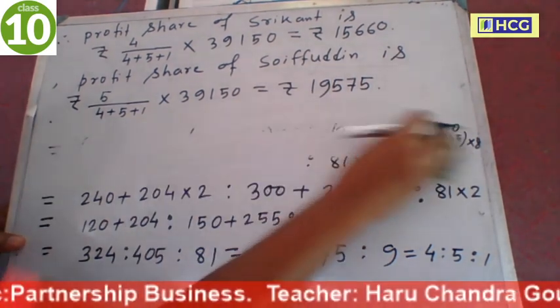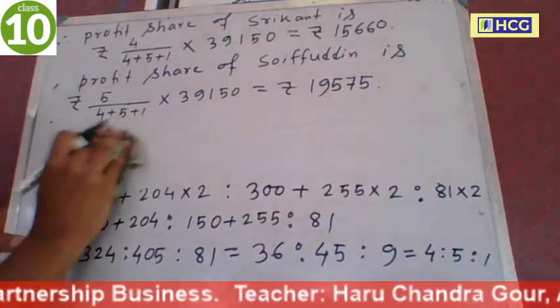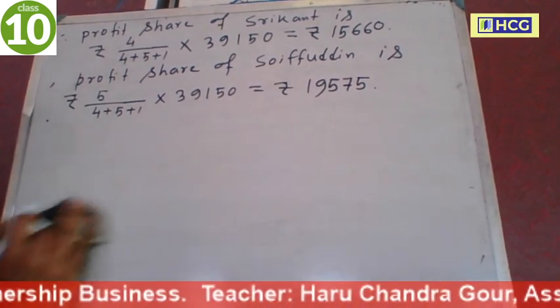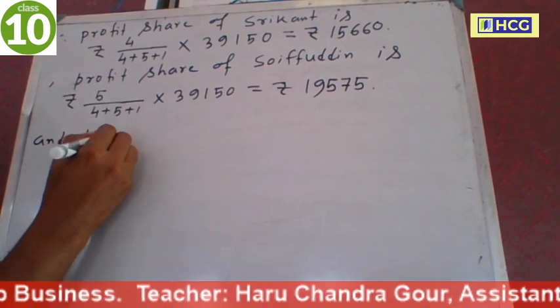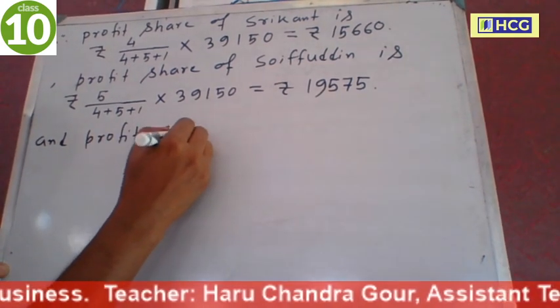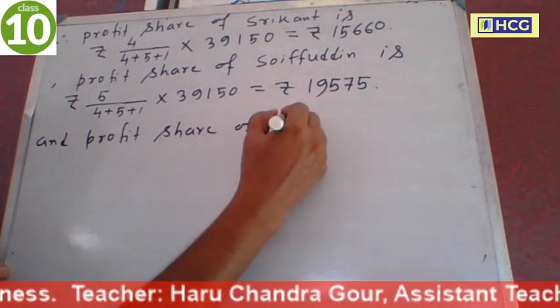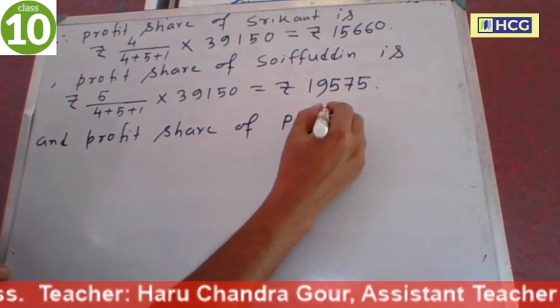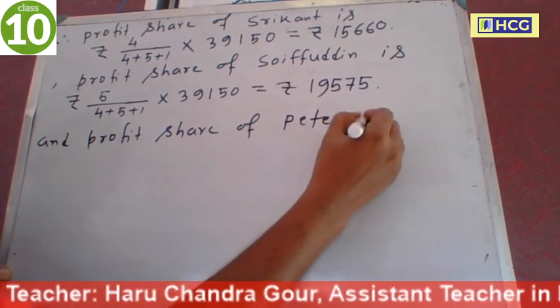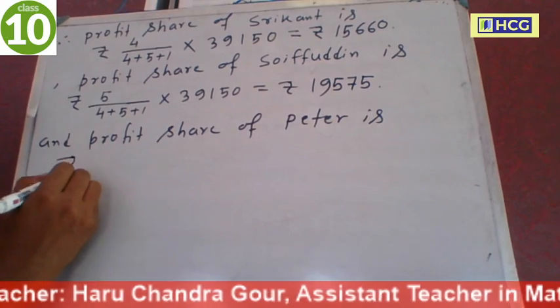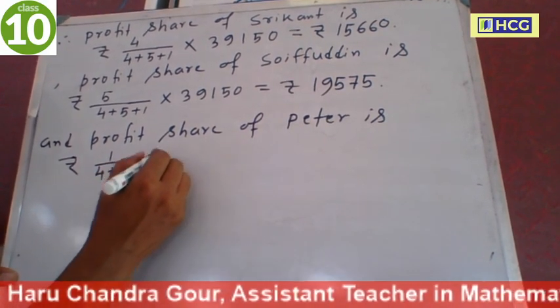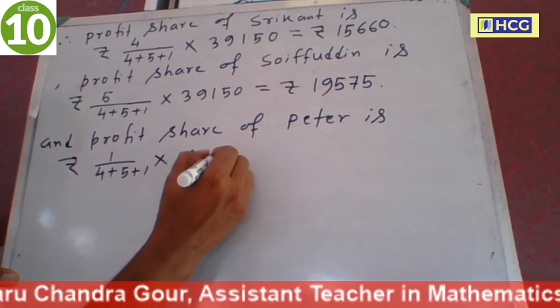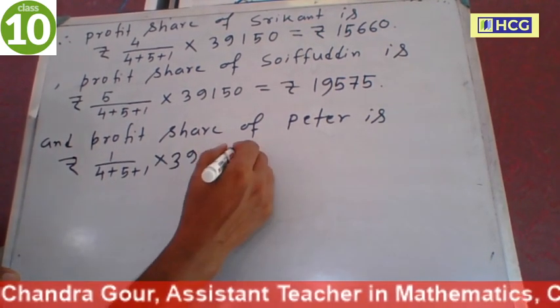And finally, the profit share of Peter is, ratio is 4 is to 5 is to 1, so 1 divided by 4 plus 5 plus 1 into 39,150.